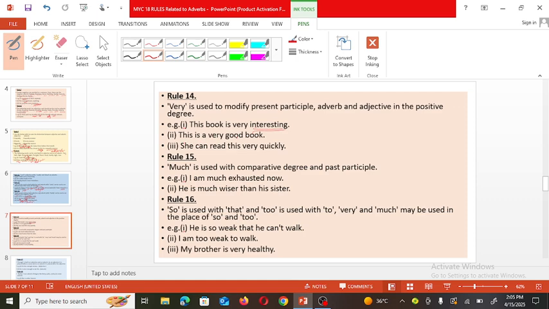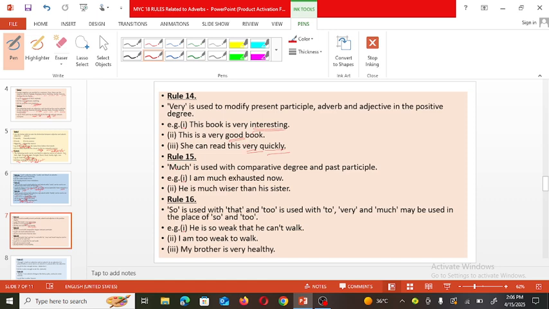This is a very good book. So good is also positive degree. She can read this very quickly. So how can she read? Quickly. So quickly is an adverb, and very quickly means the positive degree is used here. So very can be used in that.